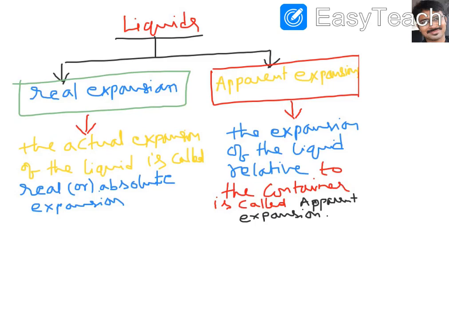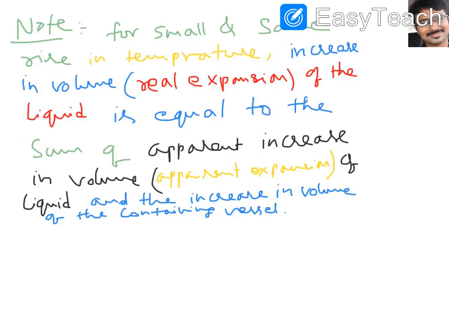Now, let us observe the next one: the information connecting real expansion and apparent expansion. Very important information this is. They are saying that for a small and same rise in temperature, for the container as well as the liquid, the increase in real volume of the liquid is equal to the apparent increase plus the increase in volume of the container.